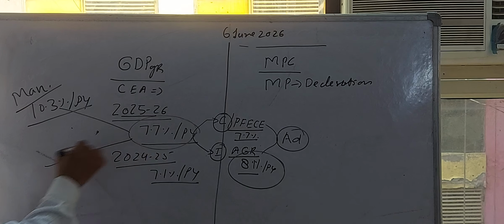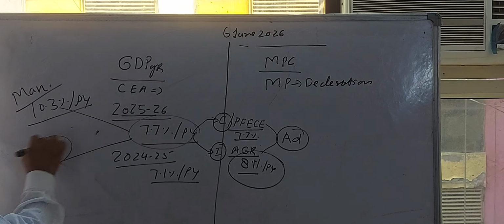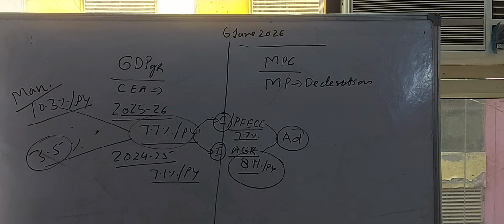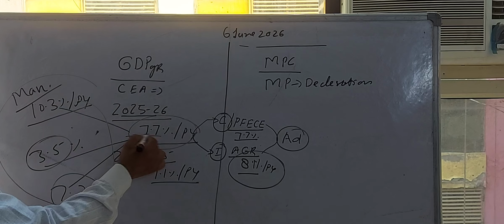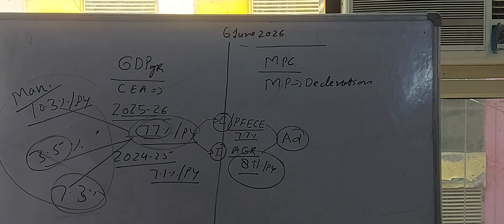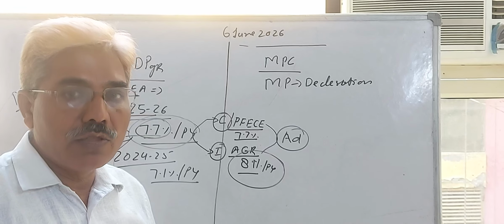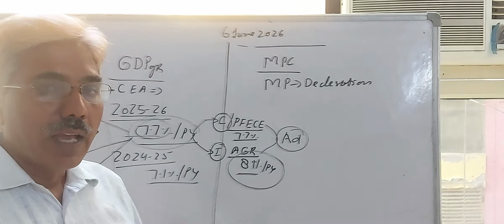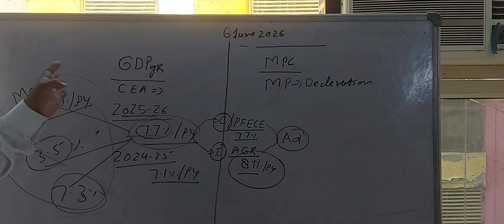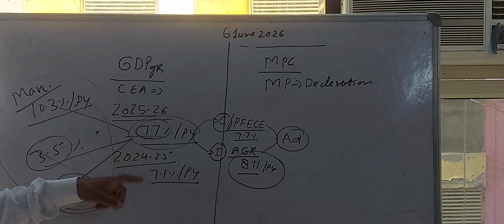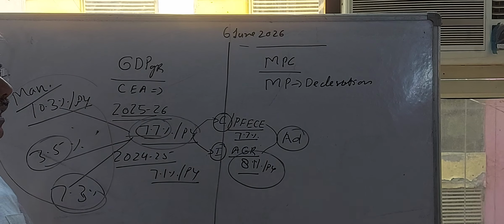On the other side, agriculture growth rate was less than the previous year, 3.5% per year. Service sector growth rate is 7.3% per year. All these fundamental factors are responsible for this high growth rate, because our macroeconomic policies, you can say fiscal policy and monetary policy, both were supporting. There is no crowding out. Actually, there is the crowding in effect.